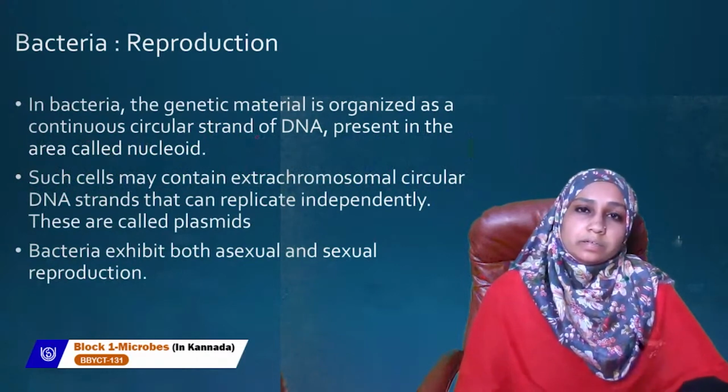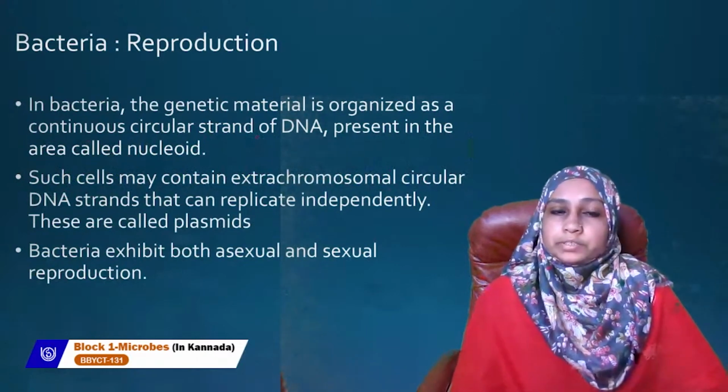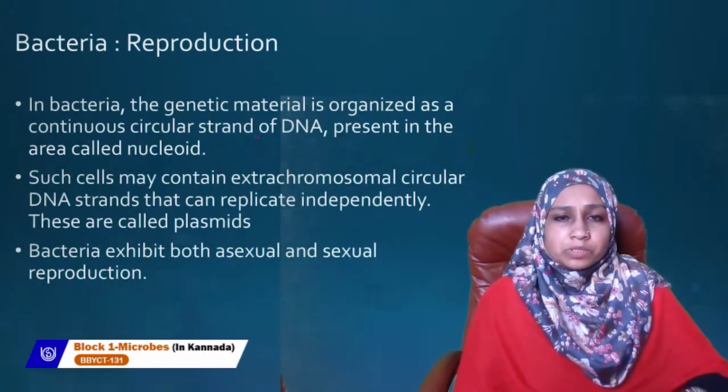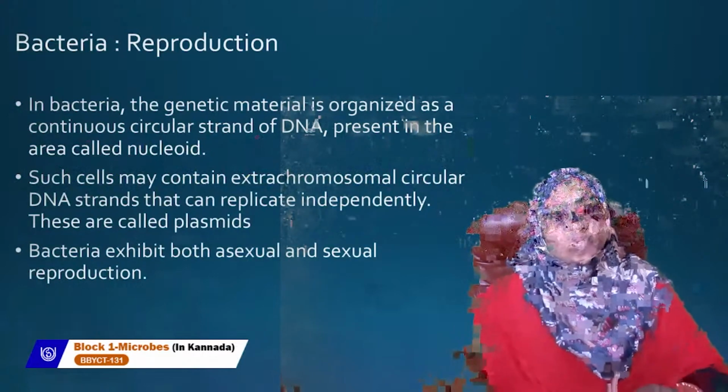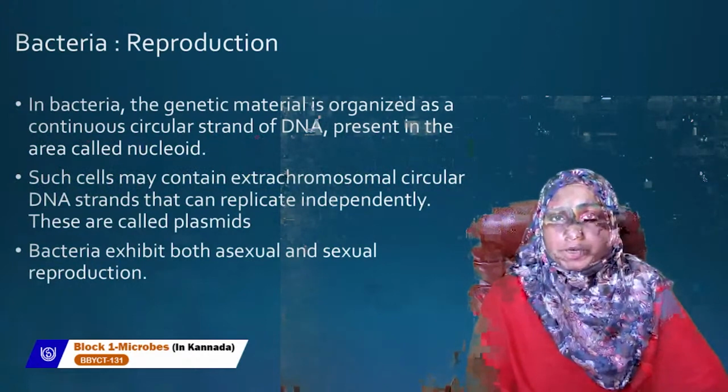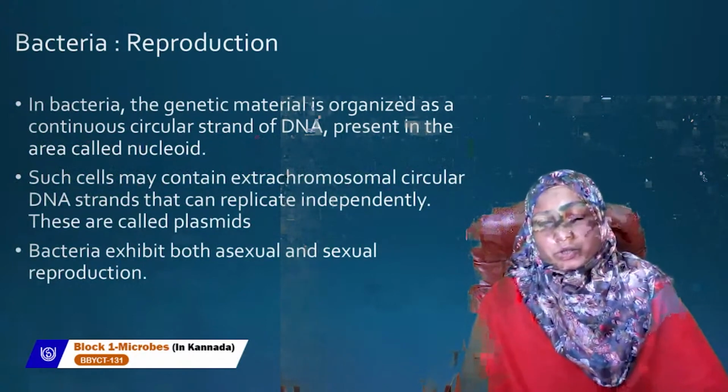When we talk about reproduction, bacteria can exhibit both asexual and sexual reproduction. Asexual reproduction means only one cell is involved here. So one cell will divide to give rise to daughter cells. In sexual reproduction, two cells are involved.